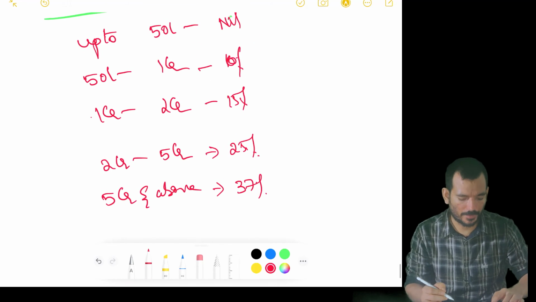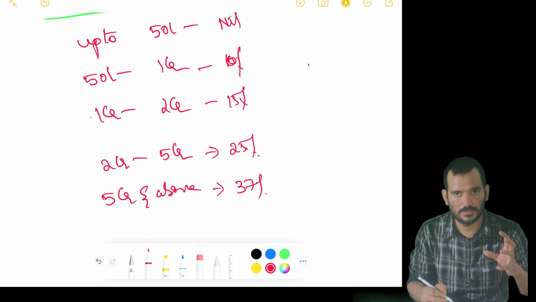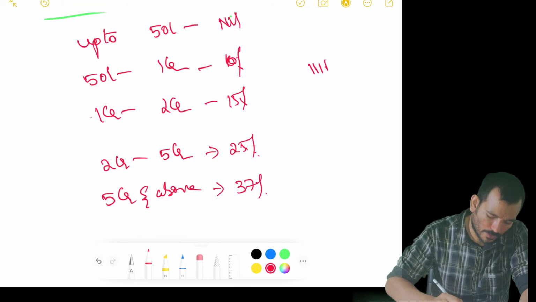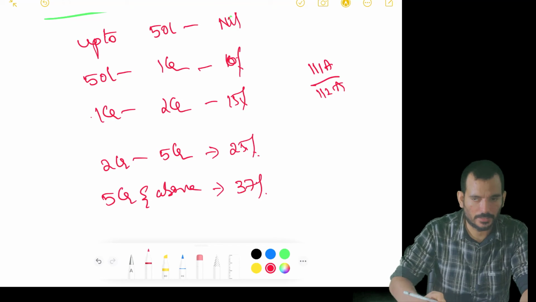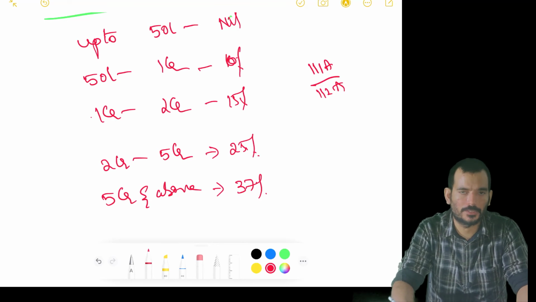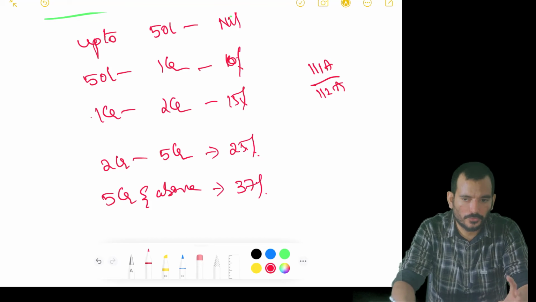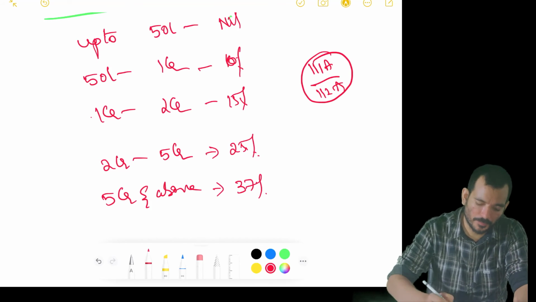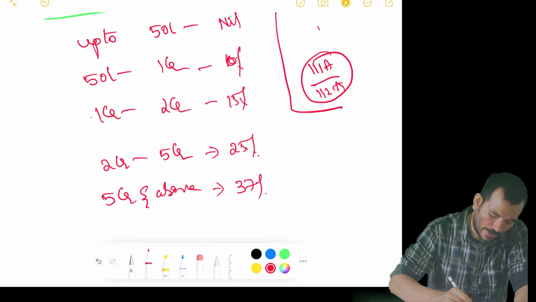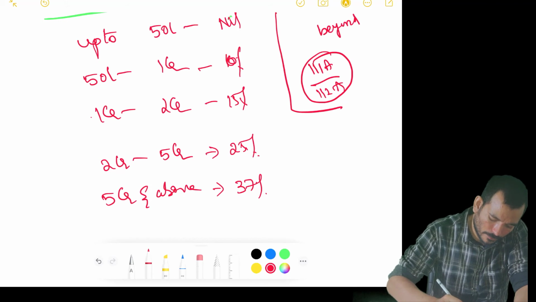Okay, so this is the slab rate here, and there is an amendment. The amendment is, if the income includes any income under section 111A and 112A, like securities listed on a recognized stock exchange or units in equity oriented funds, the maximum rate should not go beyond 15%.